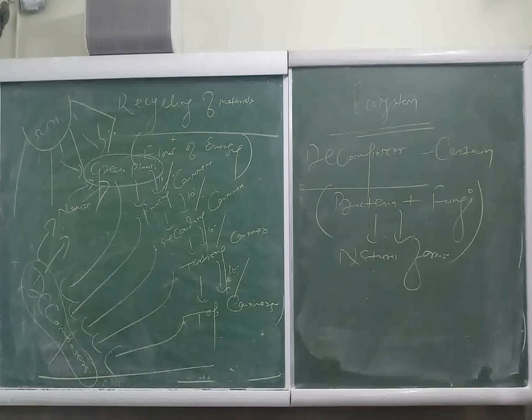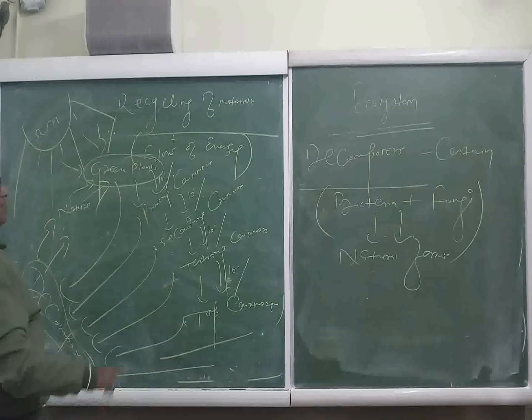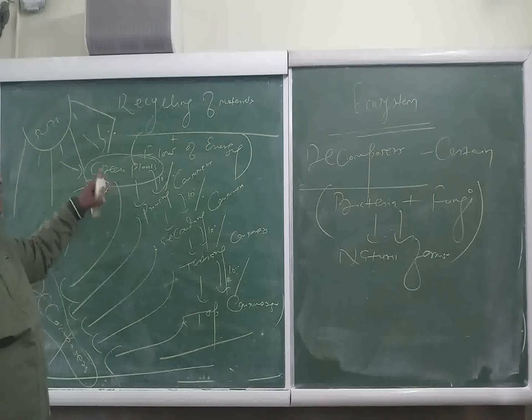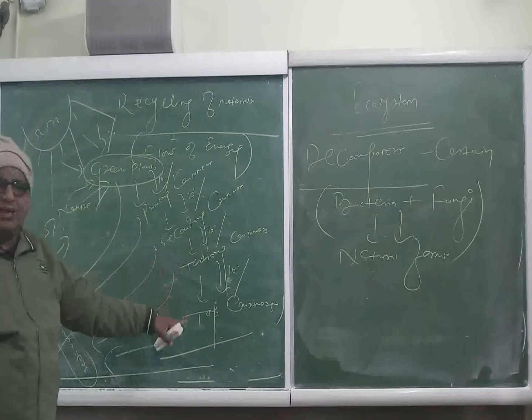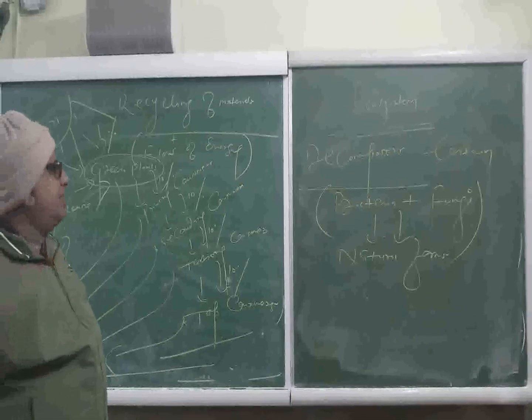In this way, in every food chain, the number of trophic levels is always limited. But one thing is remarkable here, that flow of energy takes place, and this flow of energy is unidirectional.